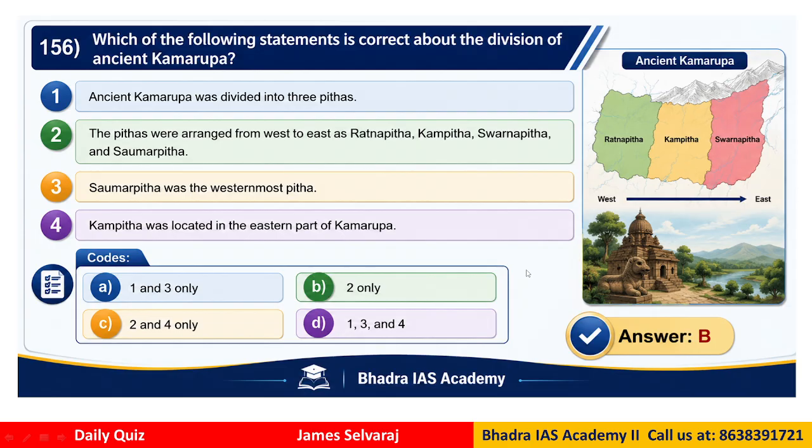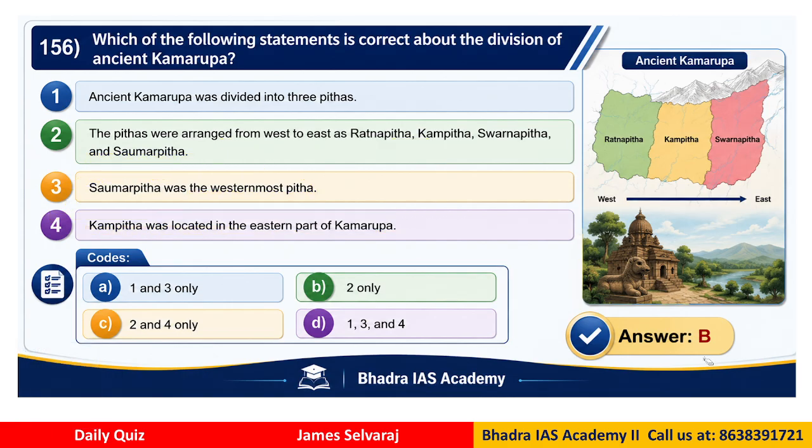Question number 156. Which of the following statements is correct about the division of ancient Kamarupa? Ancient Kamarupa was divided into 3 pithas. The pithas were arranged from west to east as Ratnapitha, Kampitha, Swarnapitha and Samarpitha. Samarpitha was the westernmost pitha and Kampitha was located in the eastern part of Kamrupa. Now which of these statements are correct?